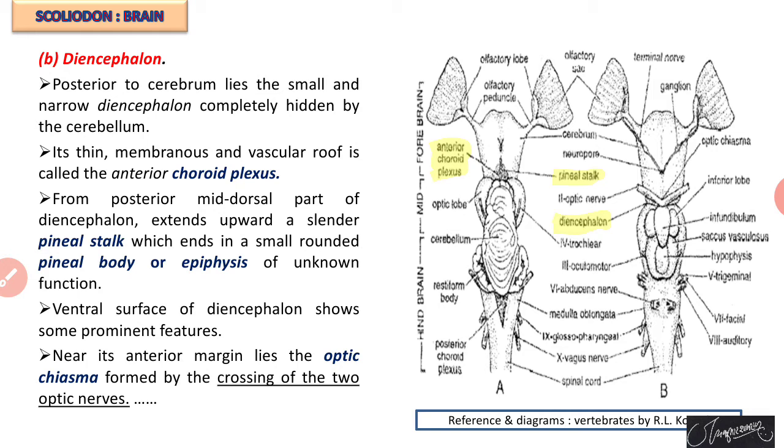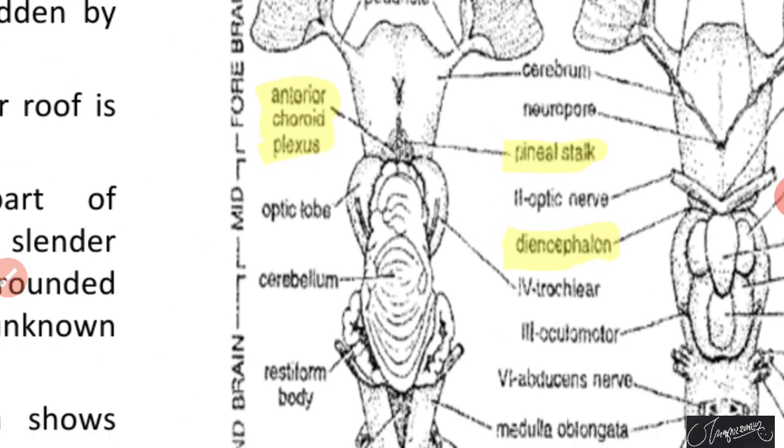From the middle position of the anterior choroid plexus, we can find a particular structure called the pineal stalk. Towards the ventral side, there is a crossing of the optic nerves forming a structure called the optic chiasma. Optic chiasma is the crossing of two optic nerves.